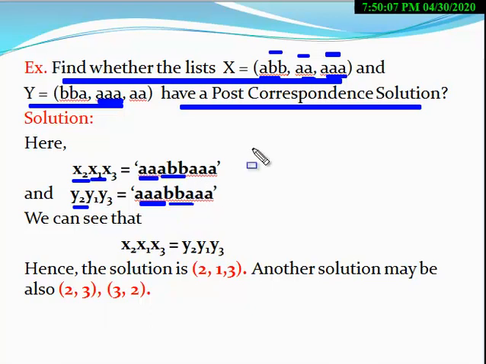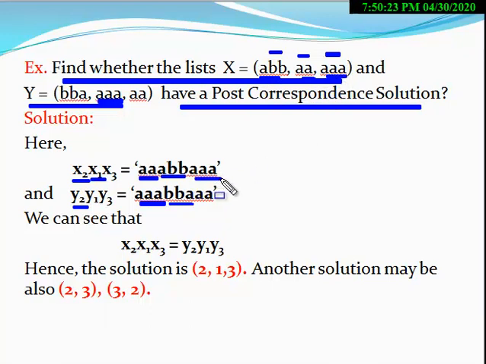Now you have to consider the element which starts from A. So again start from this. The first time we considered this, now we consider this third element.